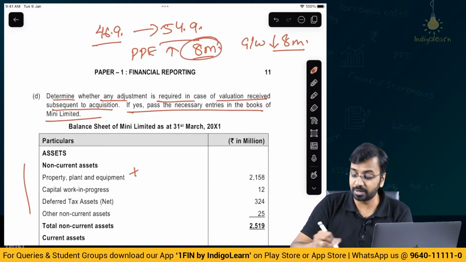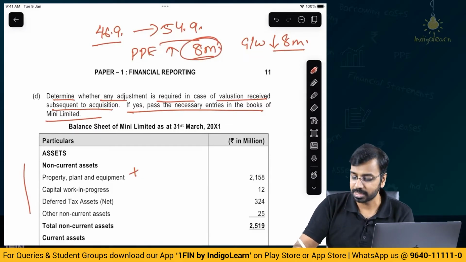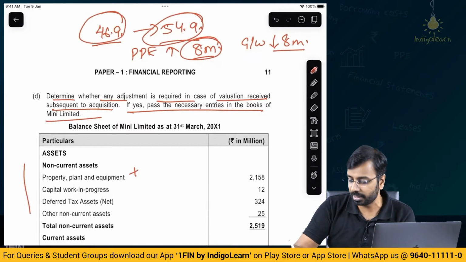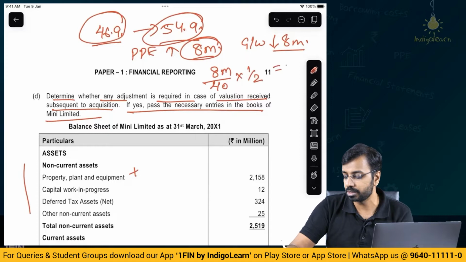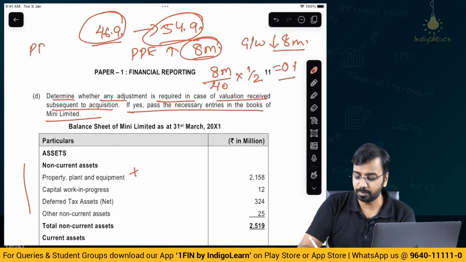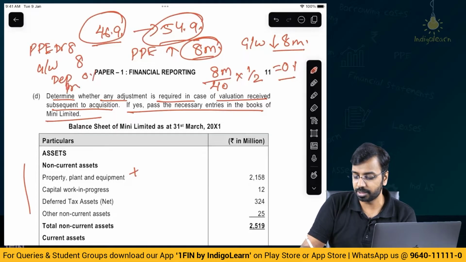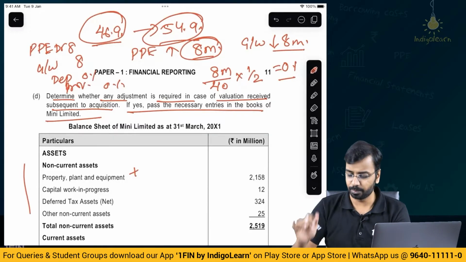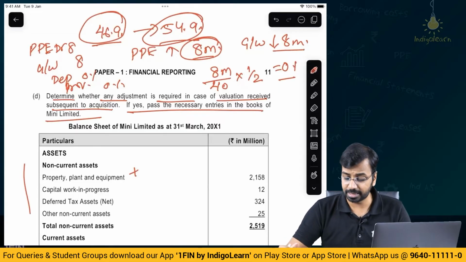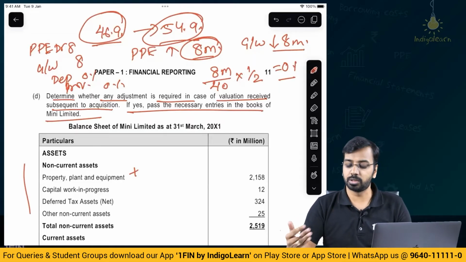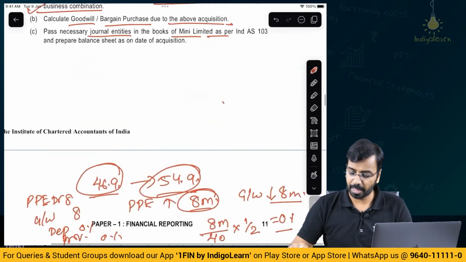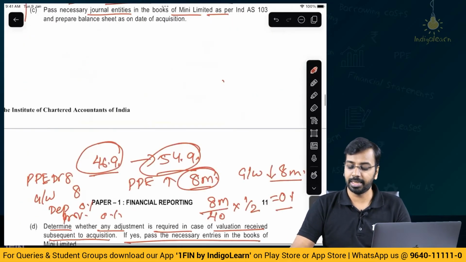Not only that, on this difference there has to be a depreciation impact also, because I would have calculated depreciation based on 46.9, and now it is 54.9. So the extra depreciation will be 8 million divided by a life of 40 years into 1 by 2. This becomes 0.1. So one entry is PPE debit 8, goodwill 8. The second entry is depreciation 0.1, accumulated depreciation 0.1. Very simple, nothing more than that is needed. This is how you will solve this type of question. A very good question, and it can be tested in the examination.